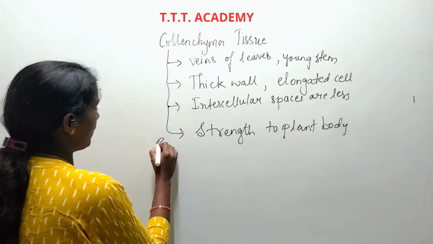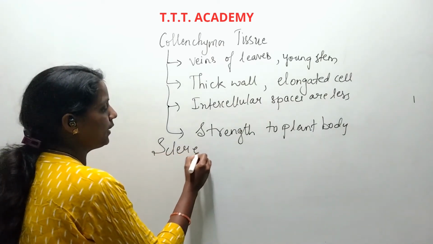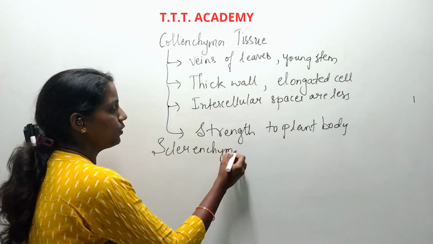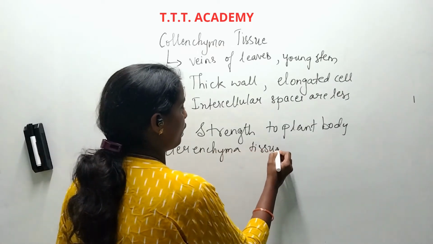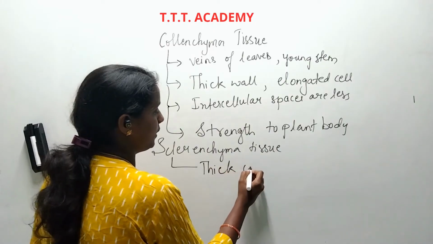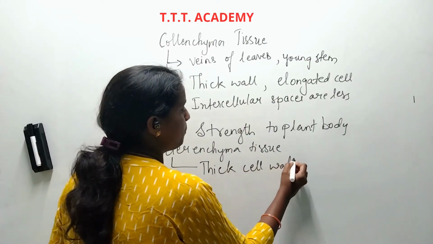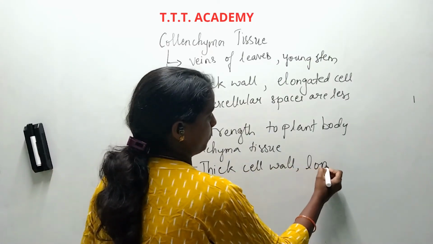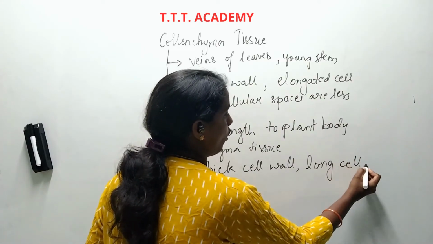Next we have another one, that is sclerenchyma tissue. These tissues have very thick cell walls, and they have long cells also.